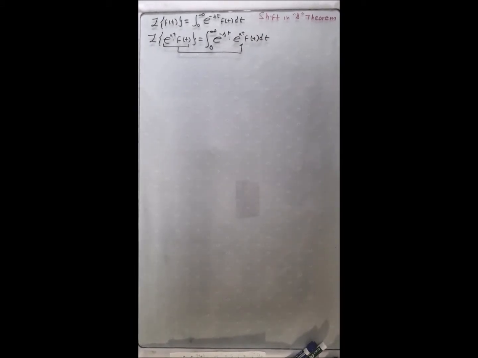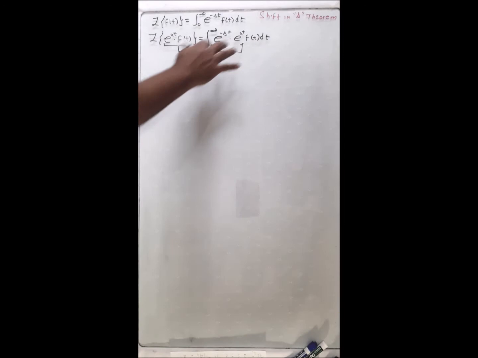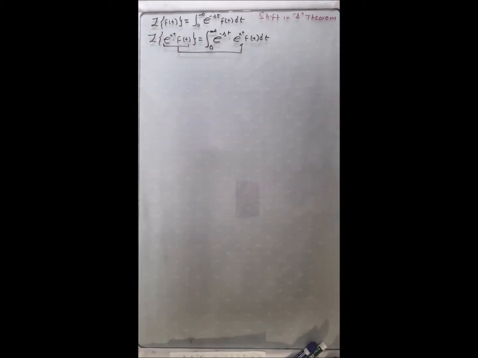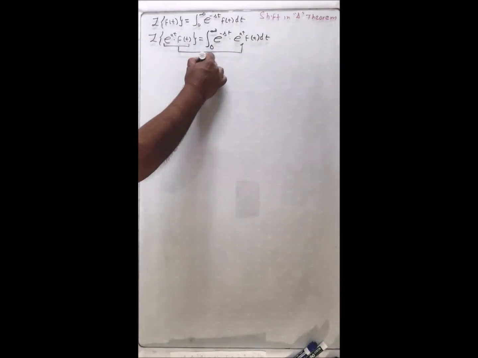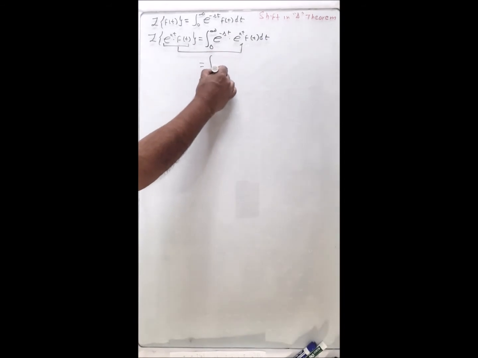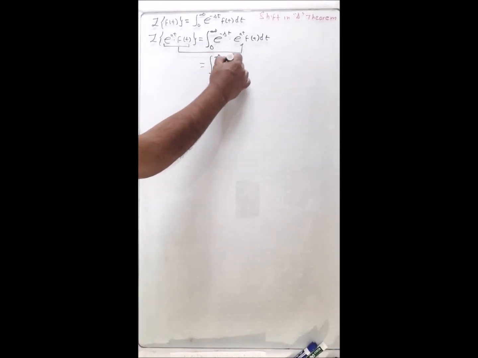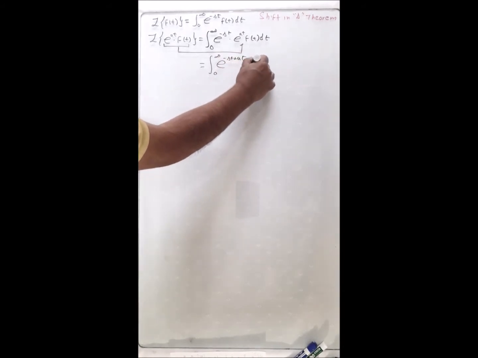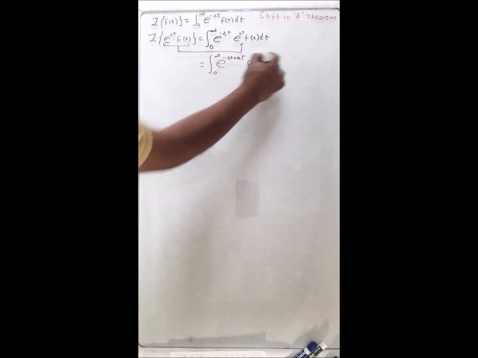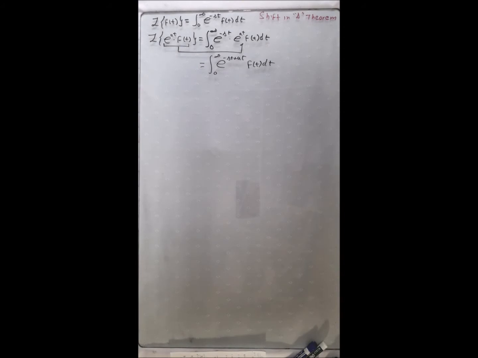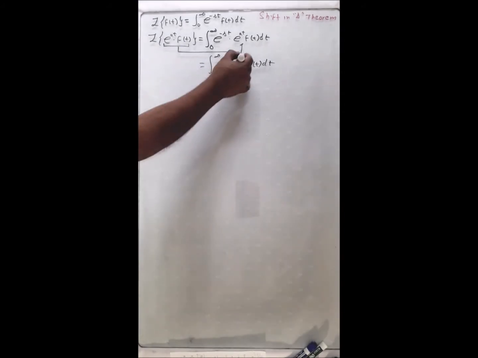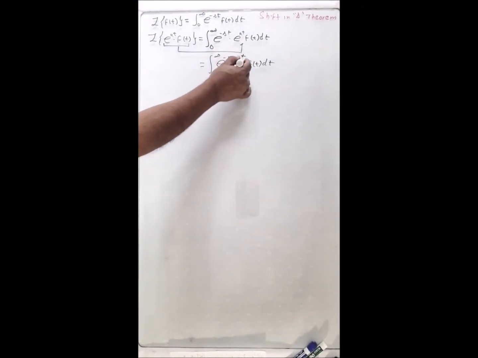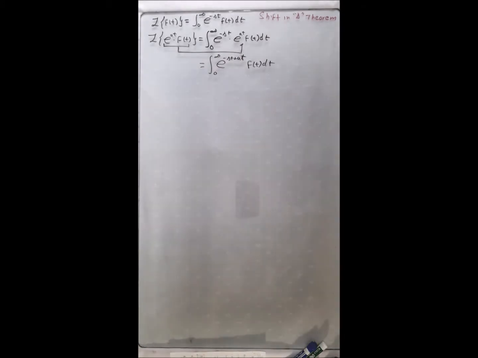Okay, so because we have here two exponentials with the same base, that means that we can have a single exponential: the integral from 0 to infinity of exponential of minus st plus at, f of t, differential of t. Now from here I'm going to factorize the t because it's the same variable.